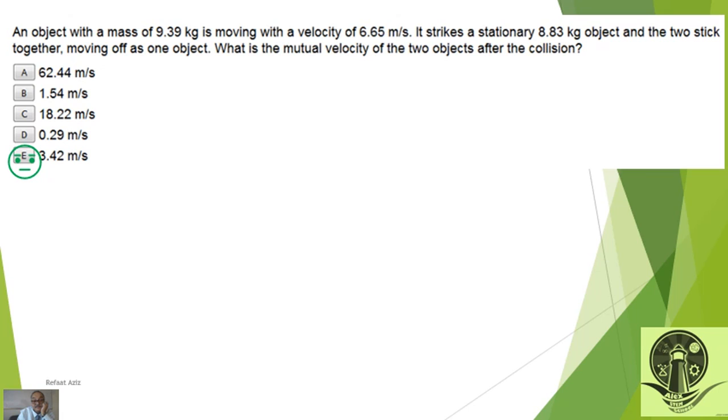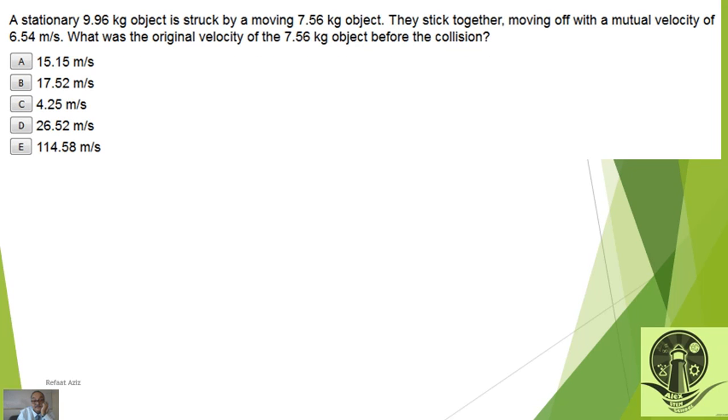M1 V1 plus M2 V2 equals M1 plus M2 times V. Very good. We have here M1, we have here V1, we have here M2, we have here V2. This is M, stuck together. The stationary one, M2, has V2 equal to 0, and this is an easy one.